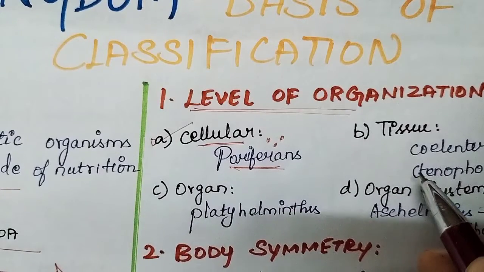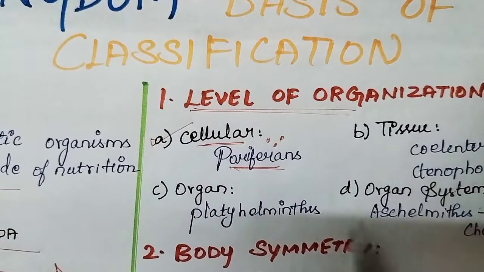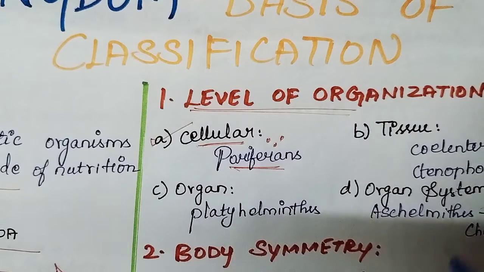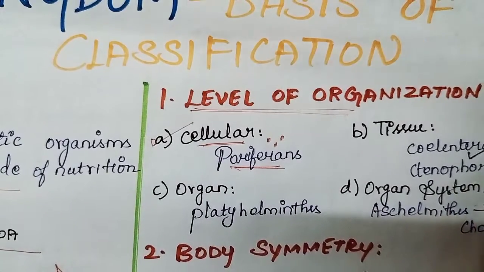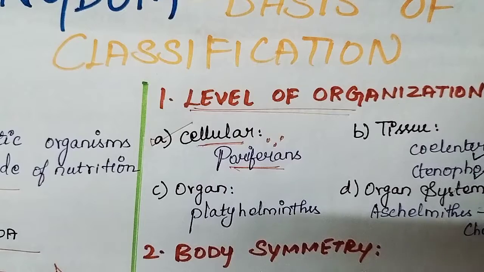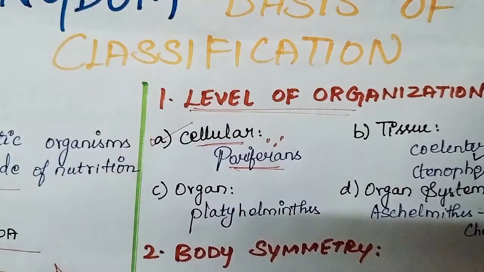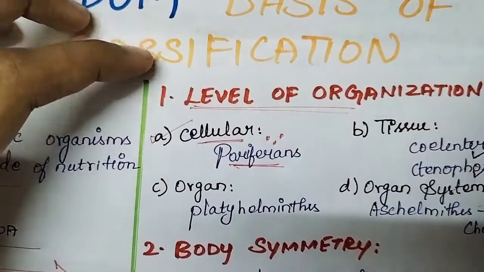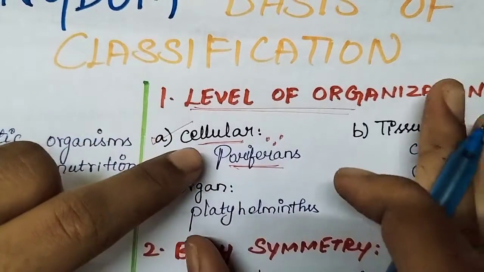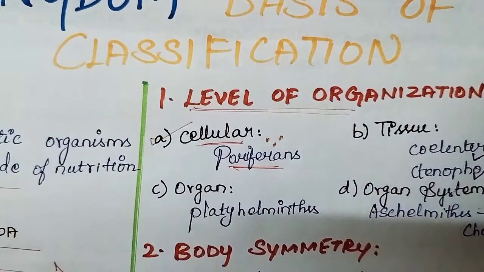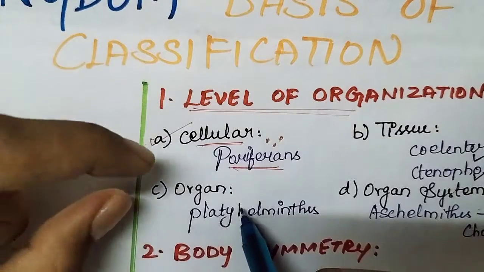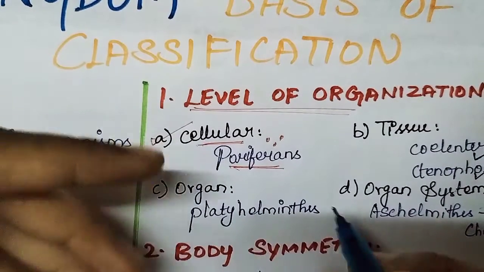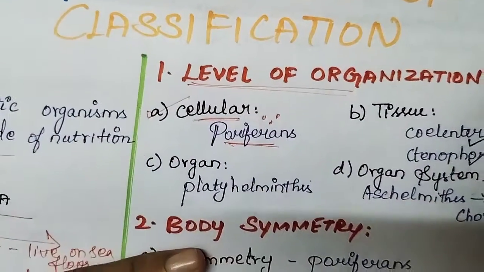The next one is tissue level. In tissue level we have coelenterates and ctenophores. These are the fixed phyla. Cellular, only poriferans. Tissue, only coelenterates and ctenophores. And organ level, only platyhelminthes.